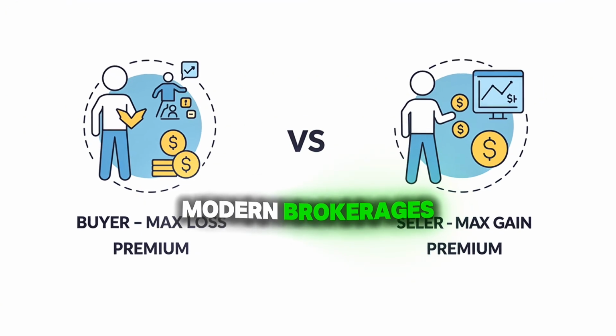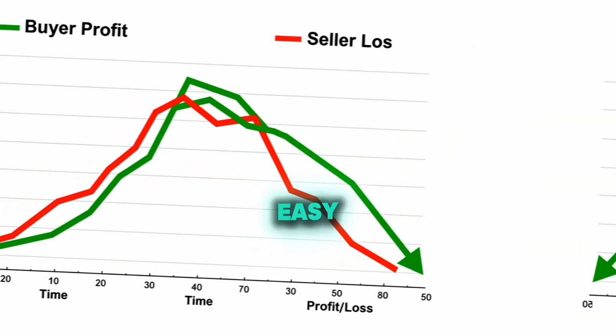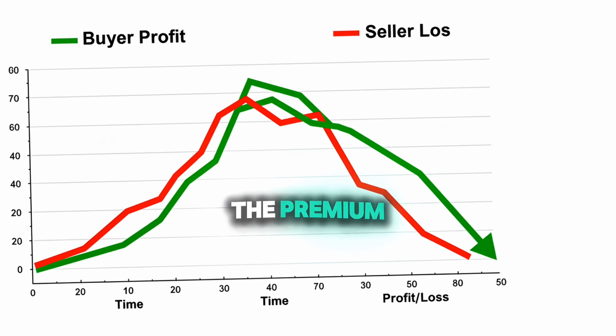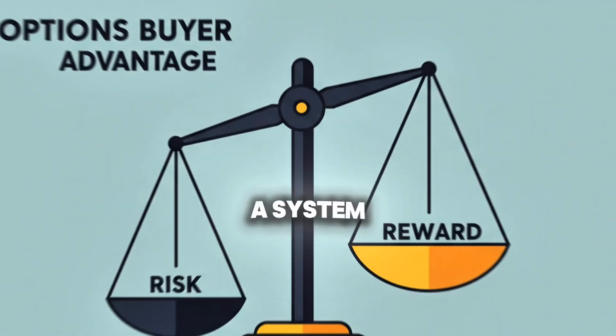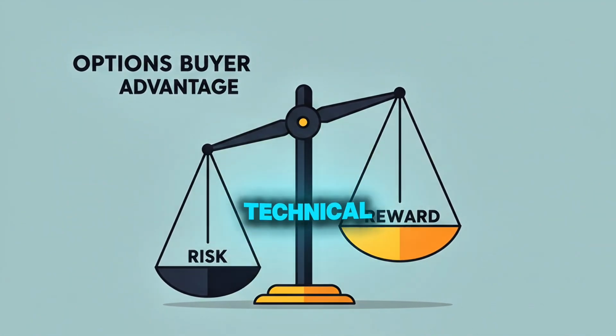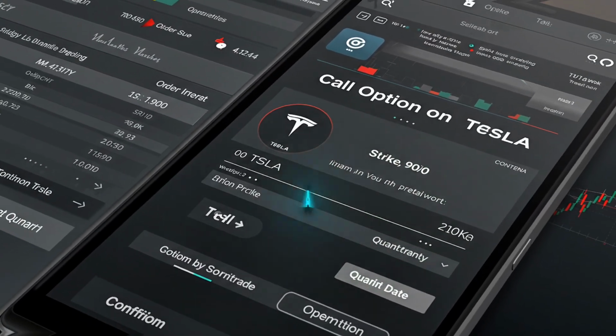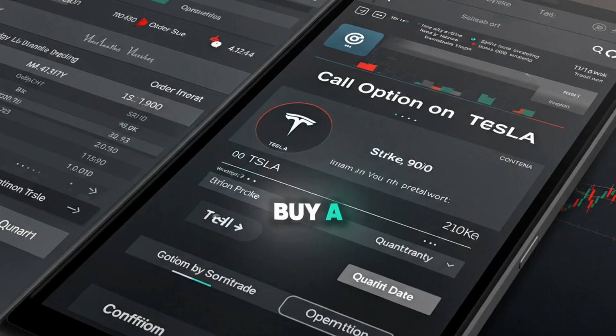Thanks to modern brokerages, trading options today is fast and easy. Just select your asset, choose a strike price, and either pay or receive the premium. But how do you trade profitably? You need a system. For example, some traders use technical analysis to spot breakouts and buy options accordingly. If Tesla breaks above a resistance level, that might be the trigger to buy a call option.